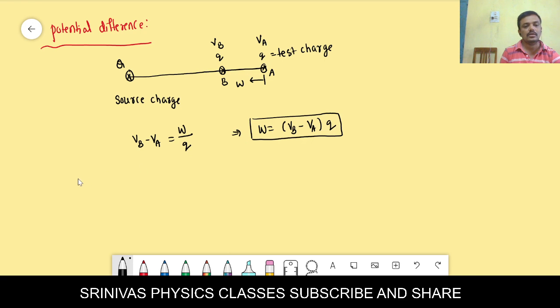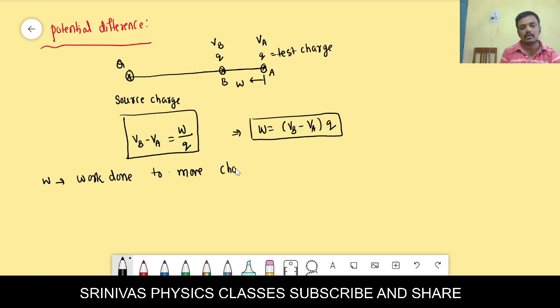This is the potential difference formula, right? W is the work done to move the q charge from A to B. That work is W.